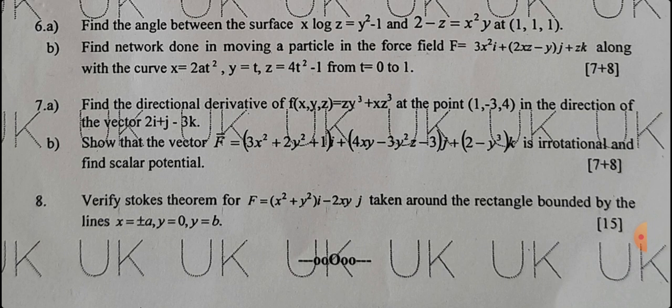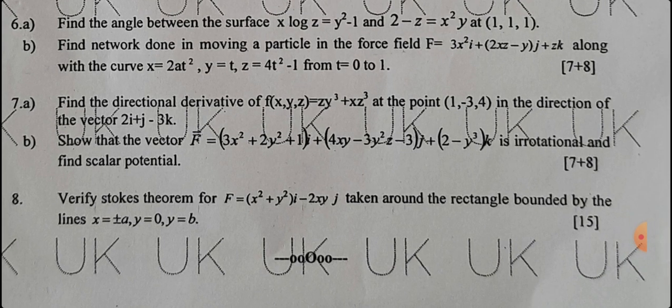Here x equal to plus or minus a means you take a two-dimensional graph, there x is plus a and x is minus a. Similarly y equal to 0, y equal to b, so that you create one type of rectangle. Corresponding to that, you verify the Stokes theorem. Definitely it is going to be satisfied.